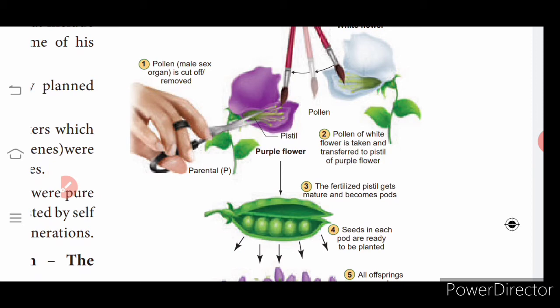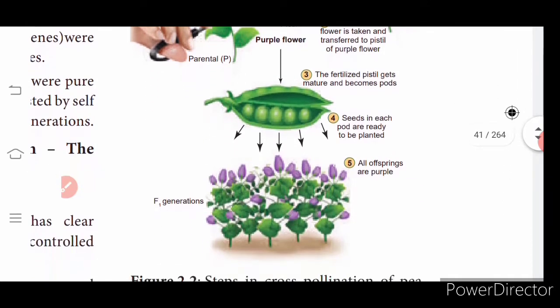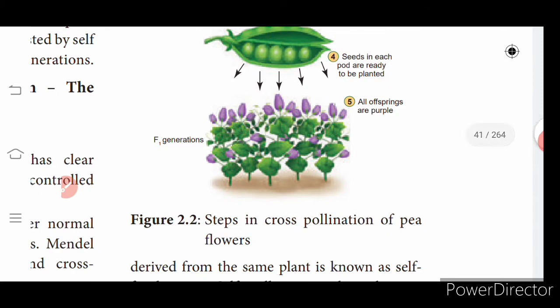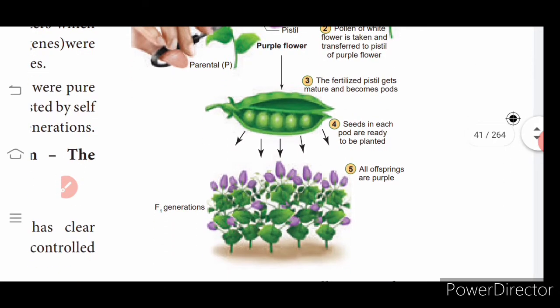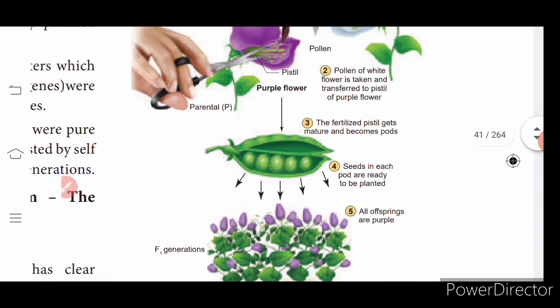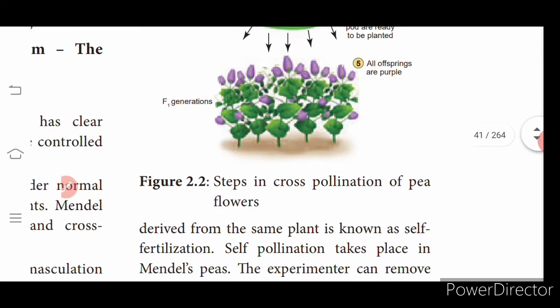The fertilized pistil matures and becomes the pod. The offspring produced from that seed were all purple. Follow? The white flower is not showing any presence here, only purple flowers were present.